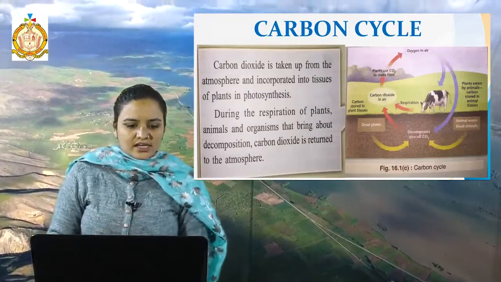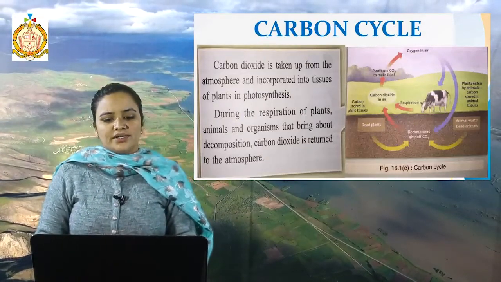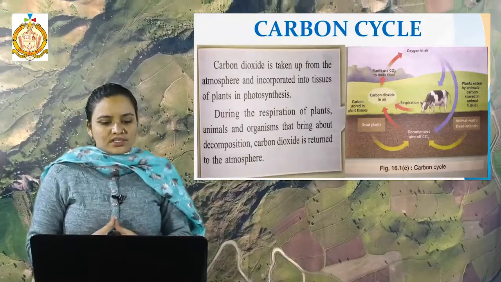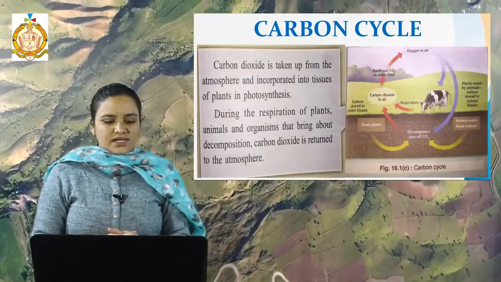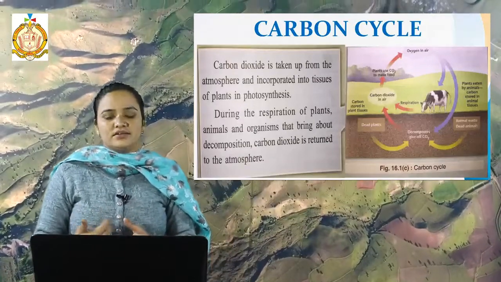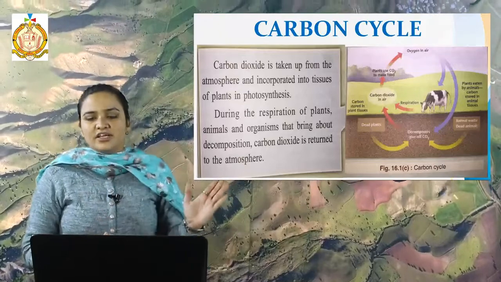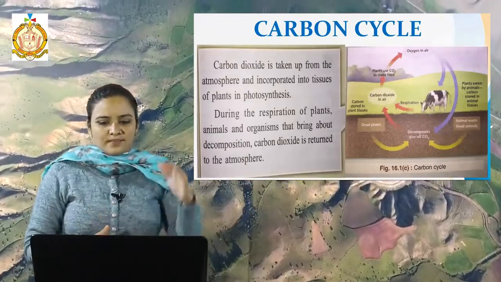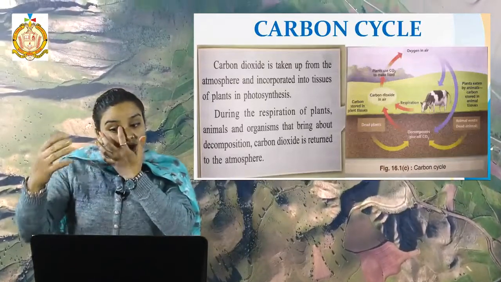Carbon dioxide is taken up from the atmosphere and incorporated into the tissues of plants in photosynthesis. During the respiration of plants, animals and organisms that bring about decomposition, carbon dioxide is returned to the atmosphere. In that figure, you can clearly see how the carbon cycle is taking place. Firstly, it is the oxygen in the air.